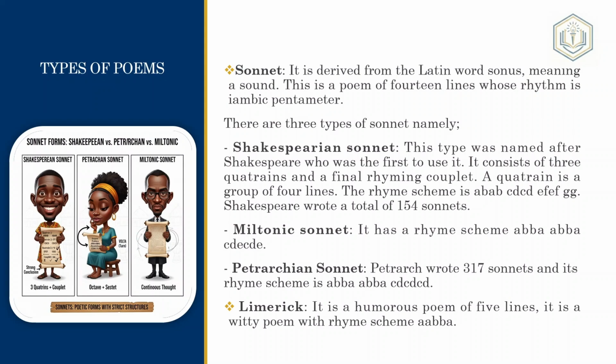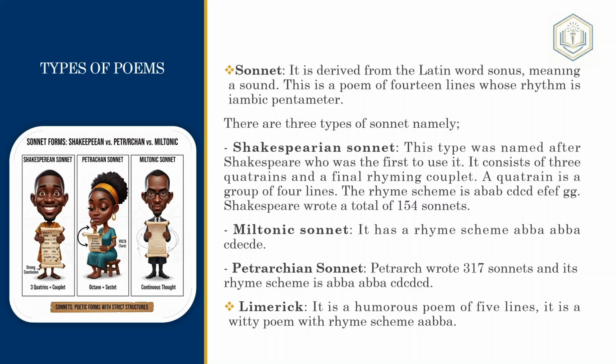So there are 3 kinds of sonnets. We have the Shakespearean sonnet, Miltonic sonnet, and Petrarchian sonnet. Like we said before, a sonnet is a poem of 14 lines whose rhythm is iambic pentameter. We are going to talk about that in the coming tutorials, but let's just face the types that we have now. The Shakespearean sonnet was named after Shakespeare, who was the first to use it. It consists of 3 quatrains and a final rhyming couplet.